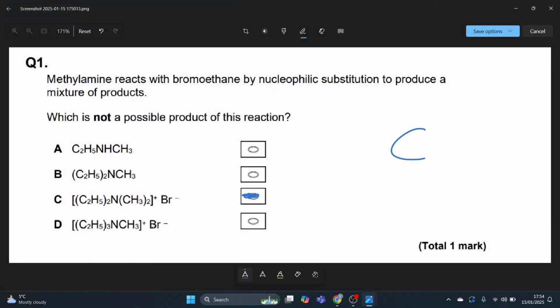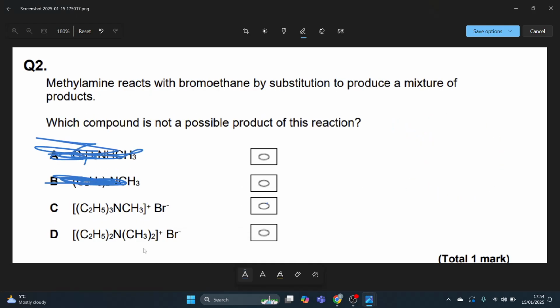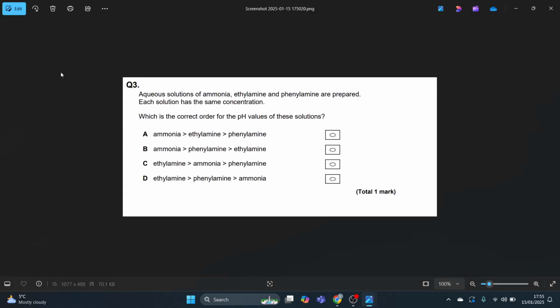If I look here, the reason C was not a possible product, where did I get that (CH3)2 from? Two methyl groups. It's definitely not a possible product. And if I look in here, where did I get that (CH3)2 from? Two methyl groups. Therefore, the answer is D, where C is completely correct when you've got one. So just look for that small detail.